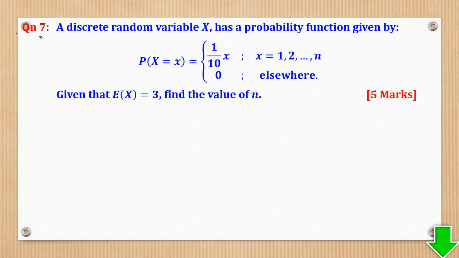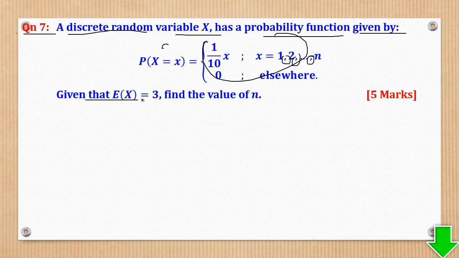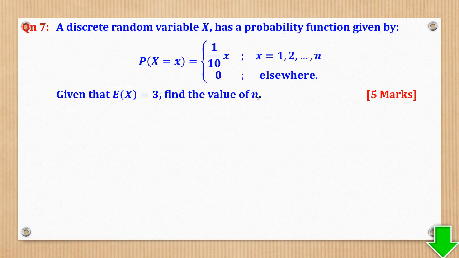So that question was under numerical methods in the topic called errors. Now this one will be under statistics and probability, and the topic is discrete random variables. Each time you see commas, it is now a discrete random variable. So it says a discrete random variable x has a probability function given by this. Given that E(X) is 3, E(X) meaning expected value, find the value of n.